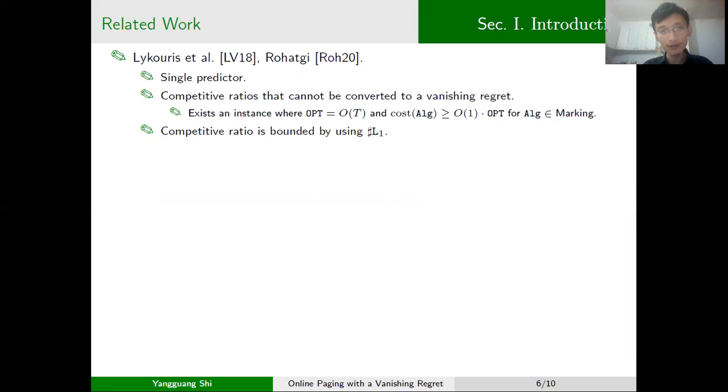Their competitive ratios cannot be converted to a result in the form of a vanishing regret. This is because their algorithms are based on the marking algorithm, and we prove that any marking algorithm cannot give a vanishing regret even when provided with the fully correct prediction sequence.